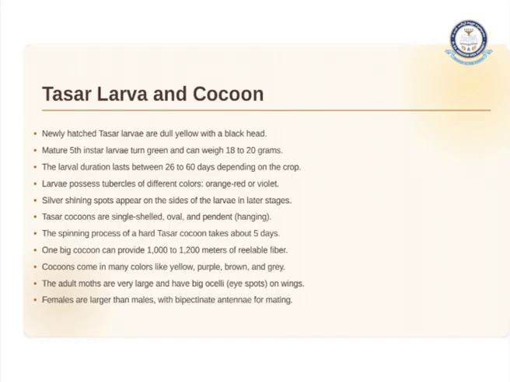So the larva possess tubercles of different colors like orange, red or violet. They have silver shining spots present on the sides of the larva in the later stages. As the stages pass, there will be shining silver spots present on the sides, that means on the wings of it we see the shining spots.